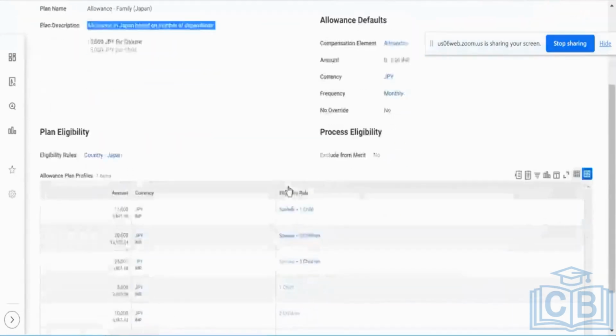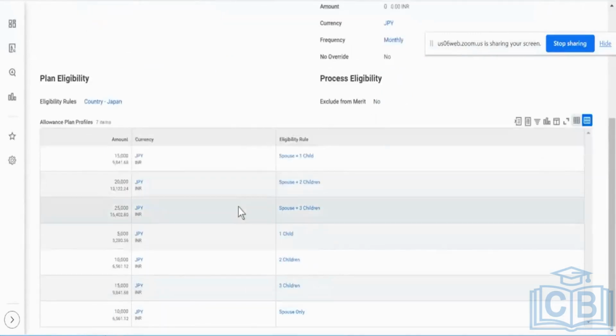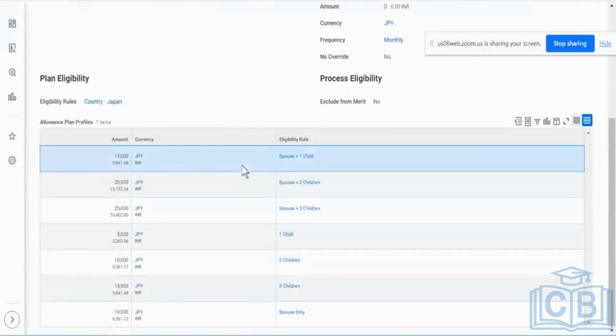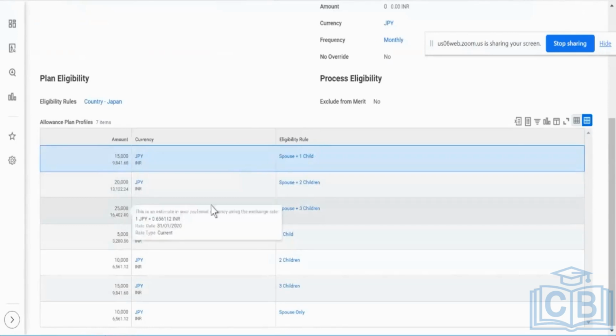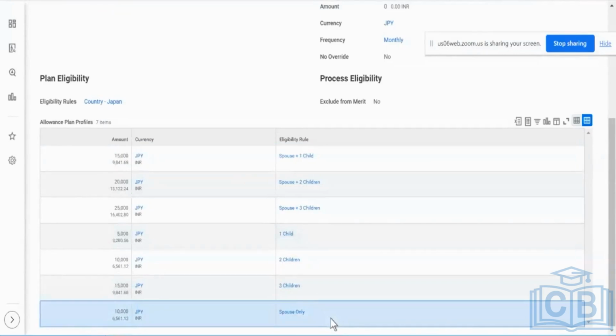And I'm going to be building specific rules over here, which are going to see how many children that particular person has, the legal spouse plus children, all those rules. If a person has just one, that says spouse plus 1 child, they are going to get an allowance of 15,000 yen. Spouse plus 2 children, 20. Spouse plus 3 children, 25. And if he's going to have just 1 child and no spouse, it's just going to be 5,000. 2, it's going to be 10. 3, it's going to be 15,000. And if the person has only a spouse, then it's going to be 10,000 yen per month.